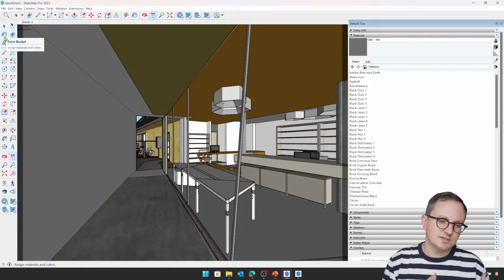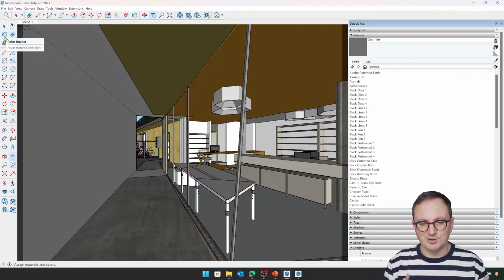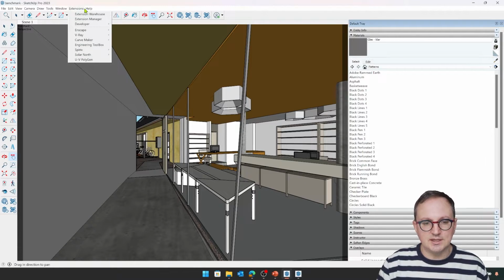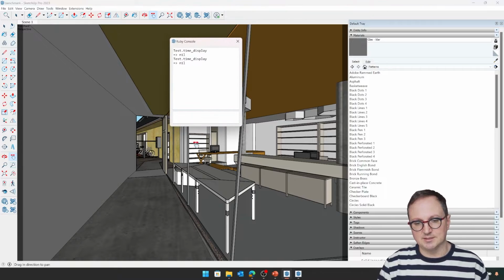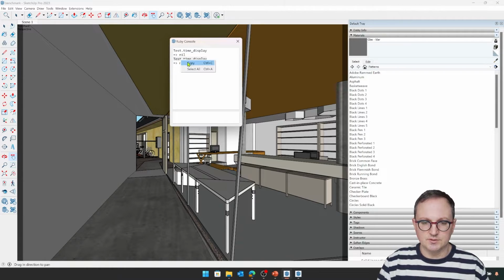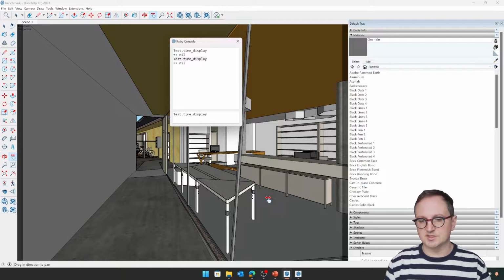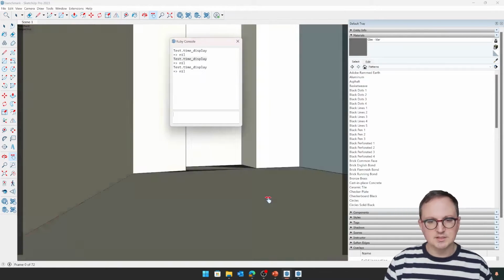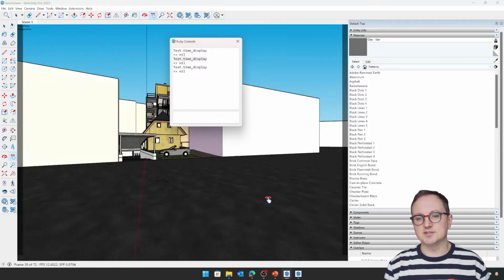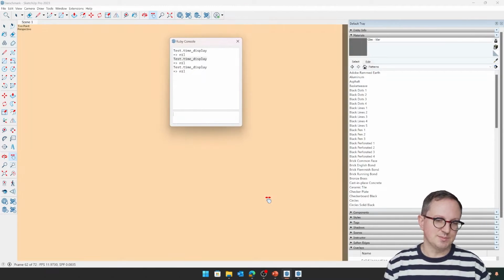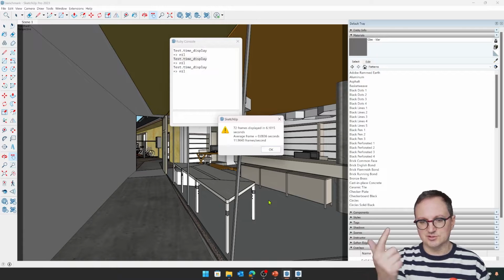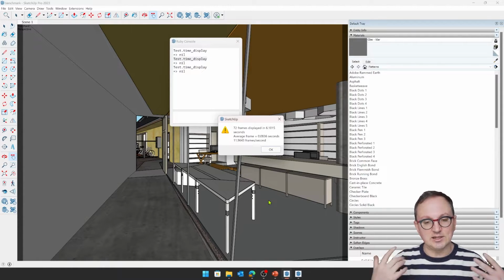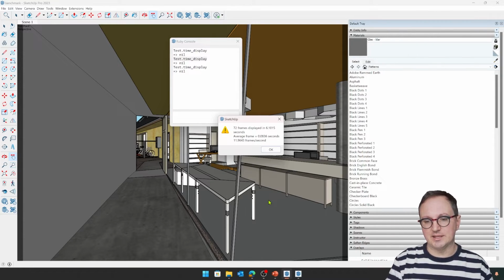Now, this is something that's not always easy to show, but I'm going to try and describe and show what's going on here. The best thing you can do is try SketchUp 2024 for yourself. But what I'm going to actually do is jump into this developer menu, and use this little console command here, which is called test time display. And if I just hit that, it will spin around 360 degrees as fast as it possibly can. And as you can see there, it sort of chugged around, and it'll actually give us the average time that it took for every single step of that animation to happen.